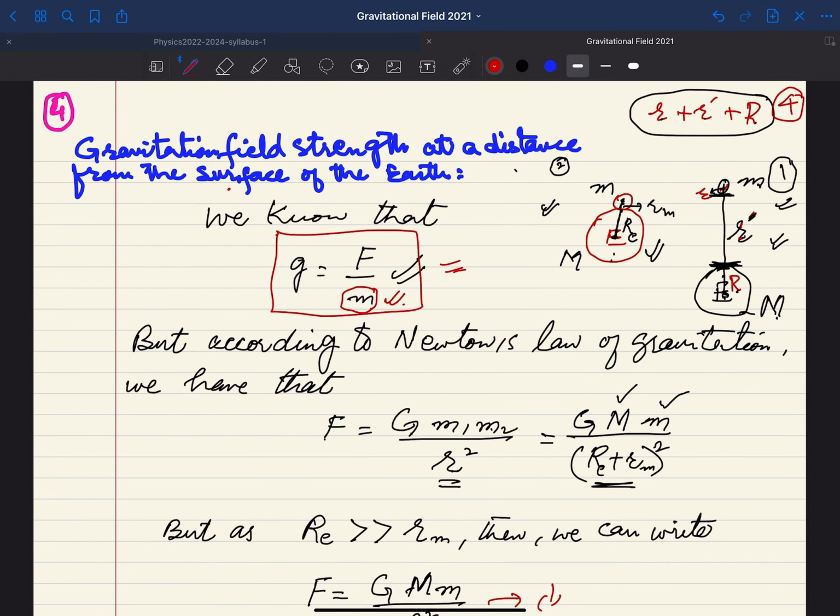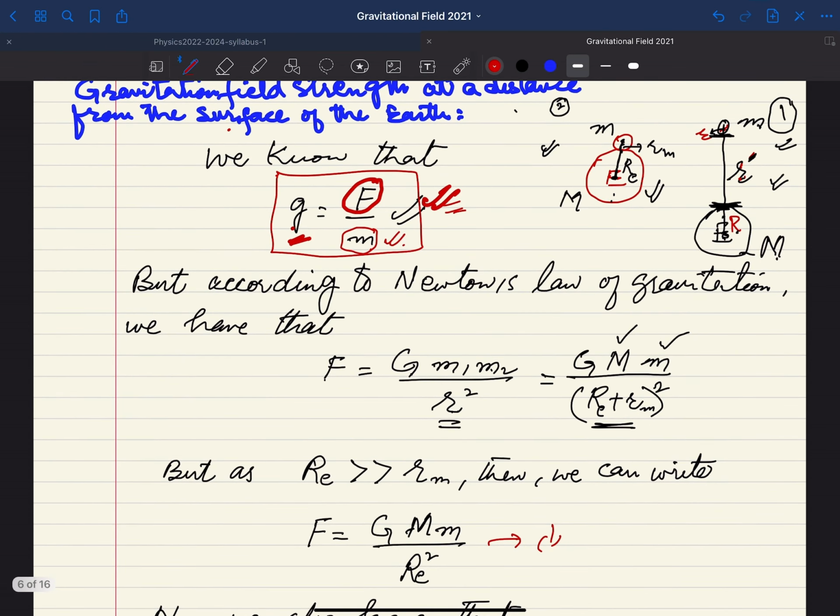Now here we have another simple situation. Suppose you consider the equation G is equal to F over m. Then from where this force is coming we don't know. We have not introduced any body which is actually applying the force. So from where can we get this force, or what are the effects of the distance or the source mass on your value of G, we cannot mention with the help of this simple equation, G is equal to F over m. So what should we do?